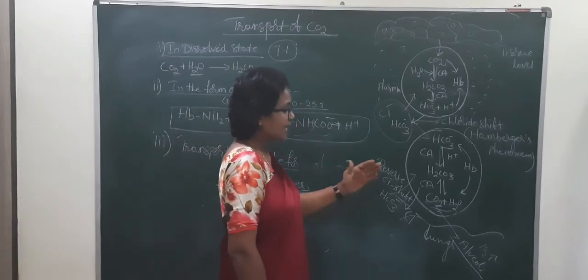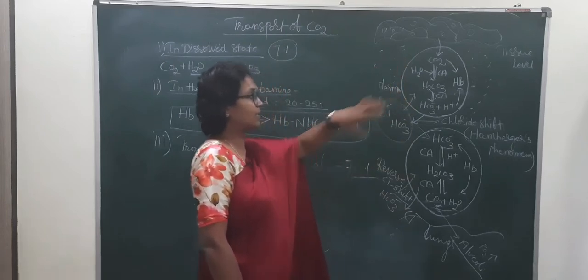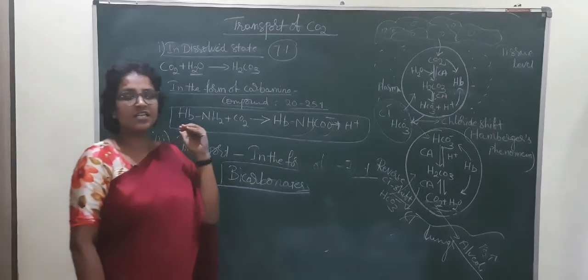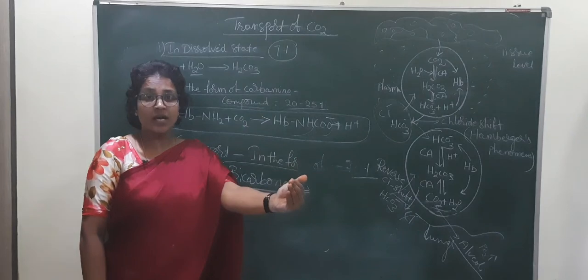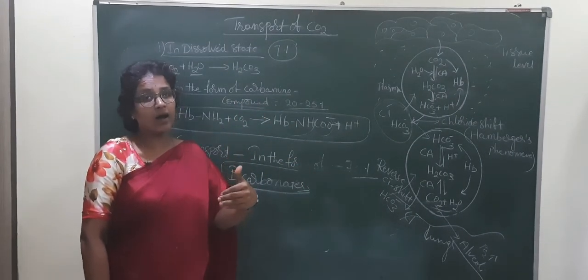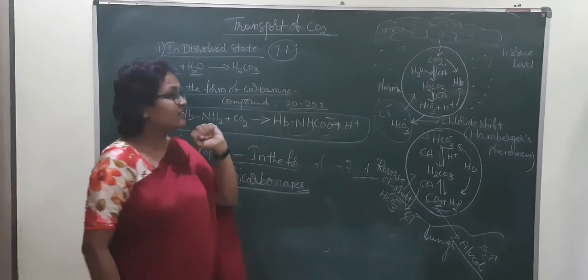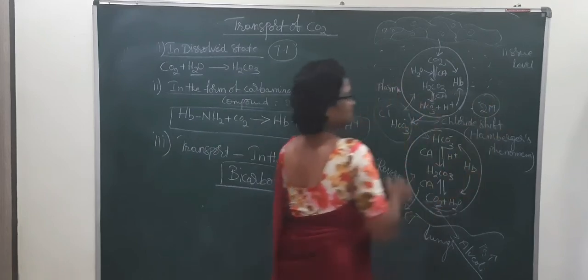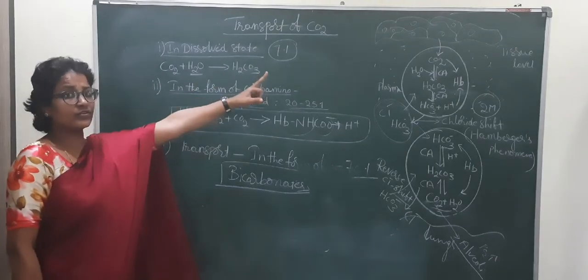The reverse chloride shift occurs at the lungs. The chloride shift occurs at the tissue level. The exchange of bicarbonate ions and chloride ions at the tissue level, where chloride ions enter into the RBC and bicarbonate ions come out from the RBC, is called chloride shift. Very, very important for the 2 marks: chloride shift. Okay, this is the transport of carbon dioxide.